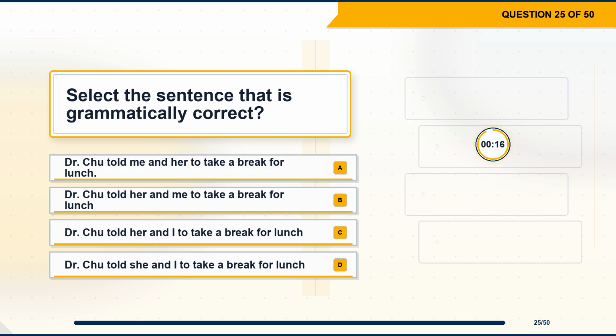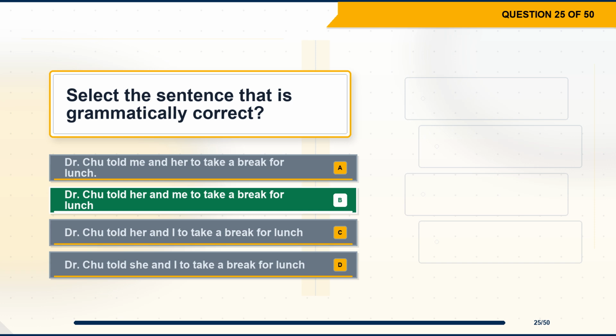Question 25. Select the sentence that is grammatically correct. Option A. Dr. Chu told me and her to take a break for lunch. Option B. Dr. Chu told her and me to take a break for lunch. Option C. Dr. Chu told her and I to take a break for lunch. Option D. Dr. Chu told she and I to take a break for lunch.